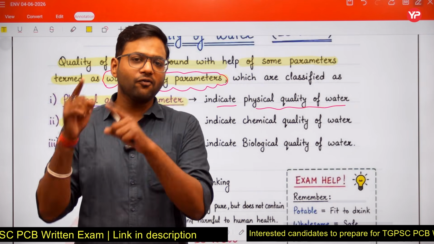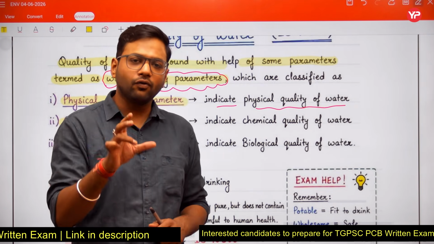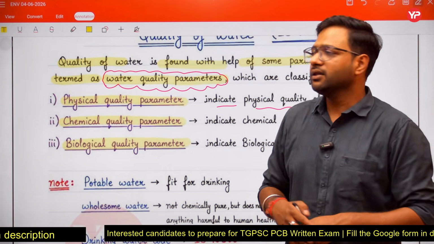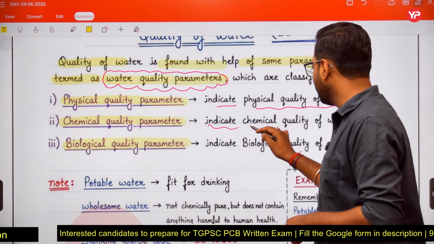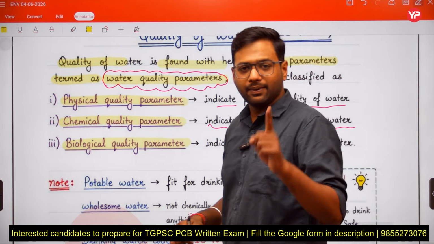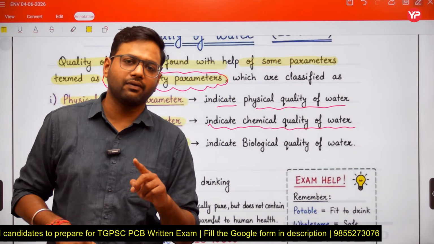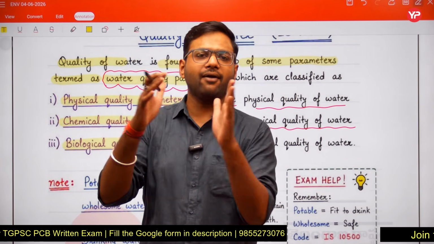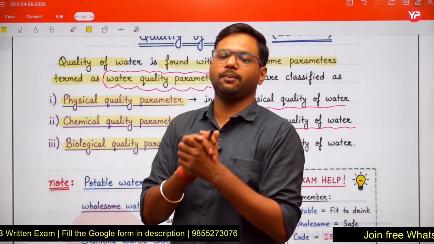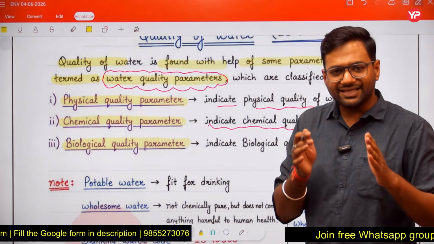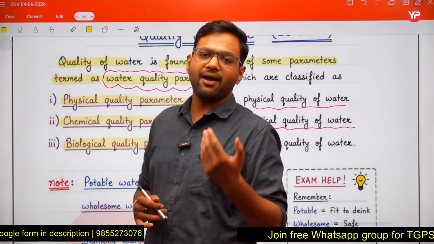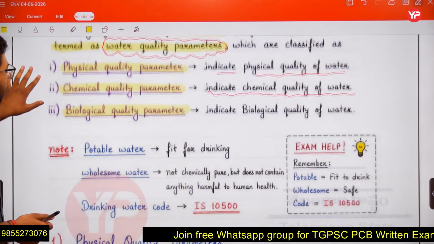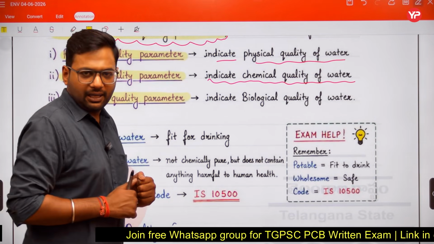Why? You have to first check the chemical quality. If your water is chemically pure, then you can say that we can consume our water. So chemical quality parameters indicate the chemical quality of the water. If we want to assess the chemical quality of the water, we have to take the help of chemical quality parameters. And if we want to assess the physical quality of the water, we have to take the help of physical quality parameters. In the same way, friends, another parameter we have is the biological quality parameter.